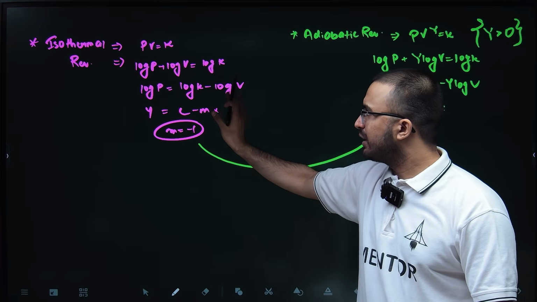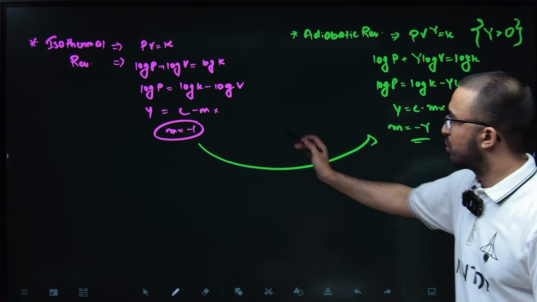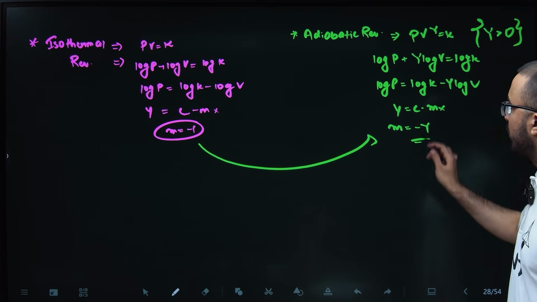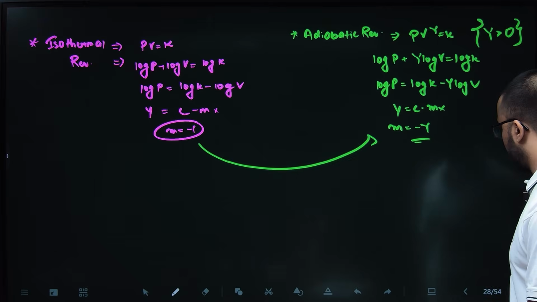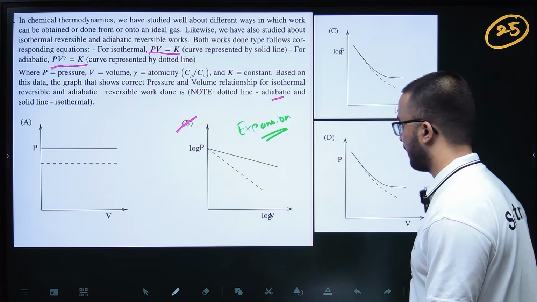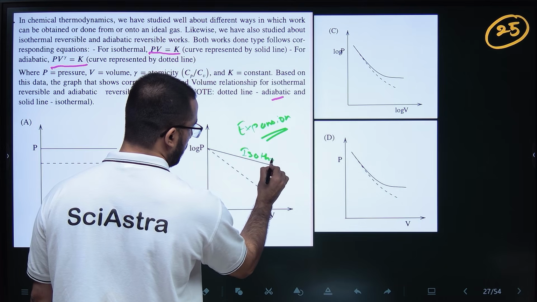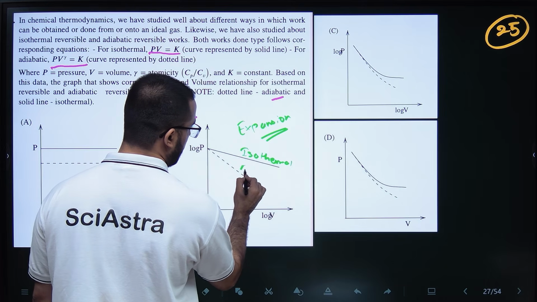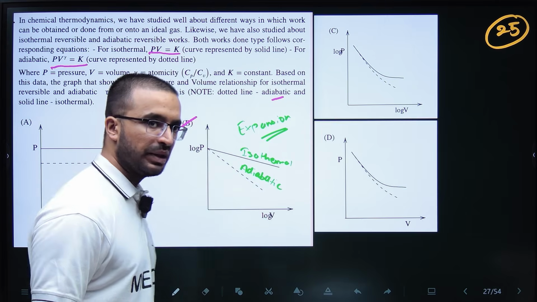So log K minus log V will be less. So log P will be less. So that is why your slope is negative, but the adiabatic slope will be more negative, gamma times more negative, right? So this is isothermal, and this is adiabatic, gamma times more negative. Okay, chalo.